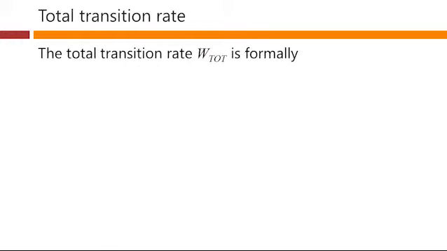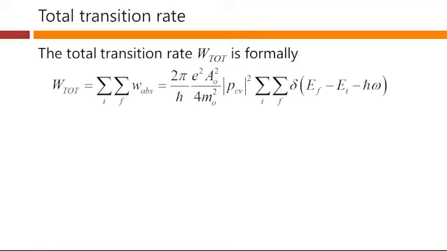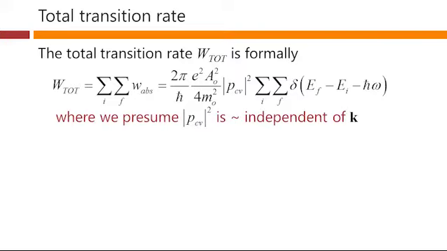The total transition rate, W total here, is formally the sum exactly over that. So here is our transition rate for a given initial and final state here. So we're summing over all the initial states and all the final states. So we can write that out here, and we presume for simplicity that this matrix element, PCV, and the modulus squared of it, is approximately independent of k, which is a good enough approximation here.